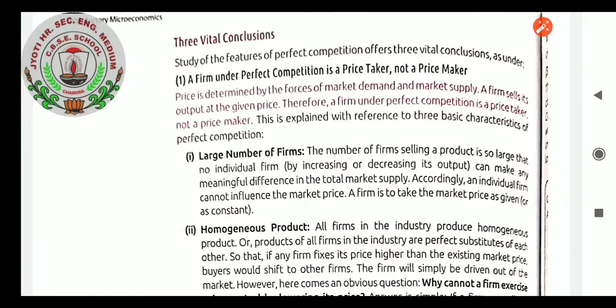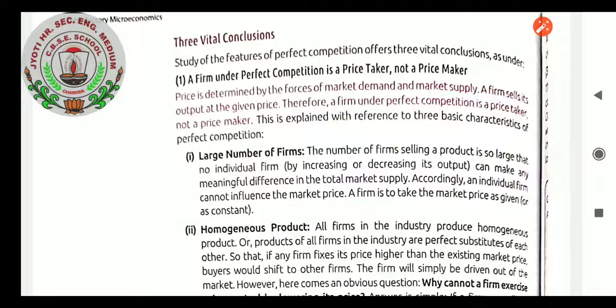We are familiar with that, because here, as per the demand, supply of the product will be there. A firm sells its output at the given price. Therefore, a firm under perfect competition is a price taker. It means it takes the price which is prevailing in the market. It cannot create its own price. That makes it not a price maker.